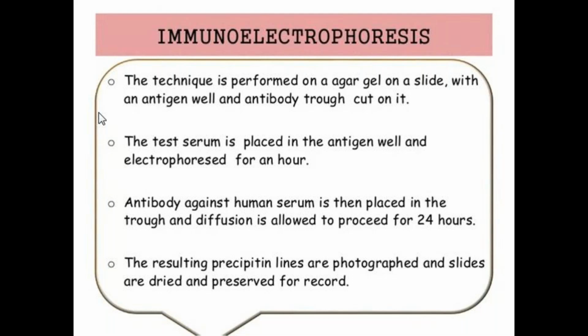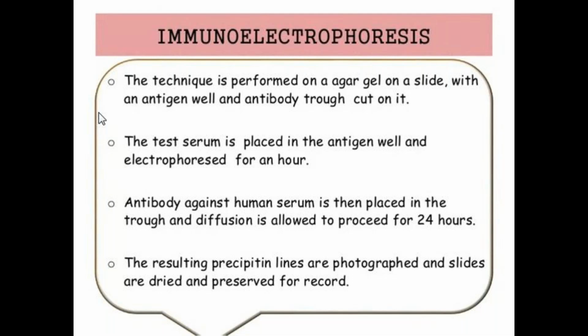Then antibody against this serum is placed in the trough and diffusion is allowed to proceed for 24 hours. What is happening here means first we take the agar gel and electrophorize it with the test serum placed in the antigen well. Next, antibody against this human serum is placed in the trough, and diffusion is allowed to proceed for 24 hours.